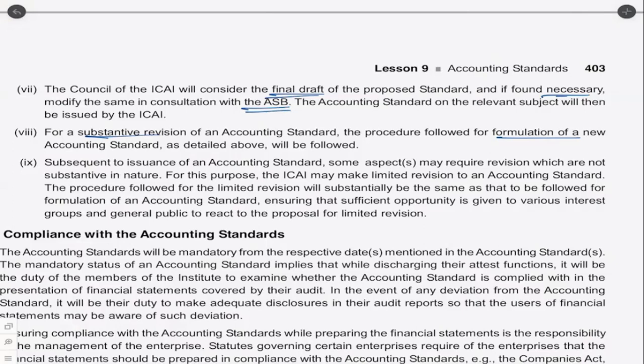Subsequent to issuance of an accounting standard, some aspects may require revision which are not substantive in nature. For this purpose, ICAI may make limited revision to an accounting standard. So even then, it will be similar: a preliminary draft, exposure draft, and then comments, and based on those comments, the board will finalize the same.